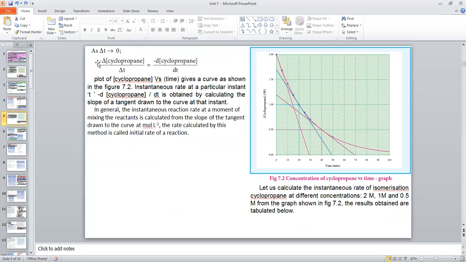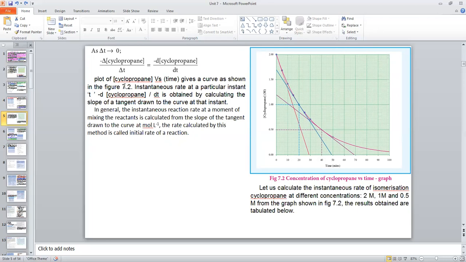Here one minus sign is there, so we will get minus. Since the time change approaches 0, instead of delta we can use the term d. It is just like differentiation. So minus d[cyclopropane] divided by dt.